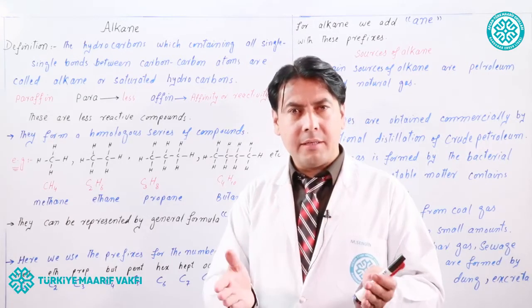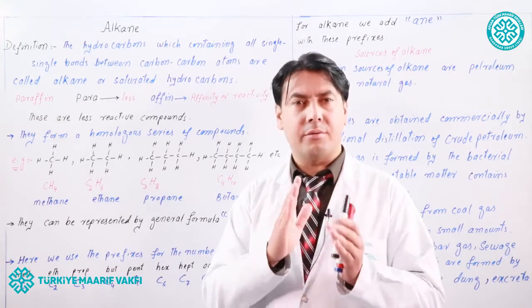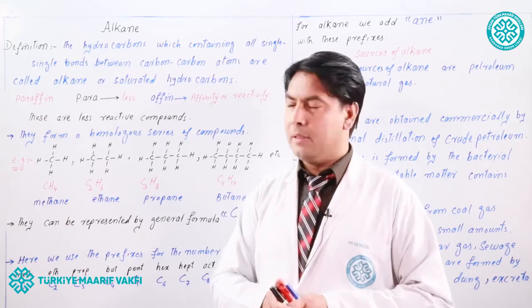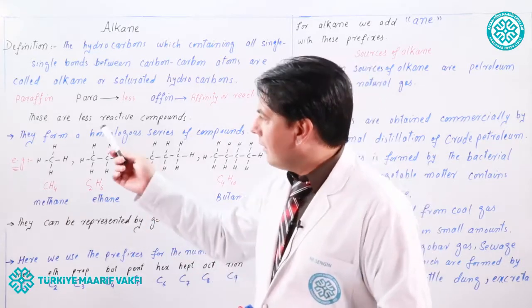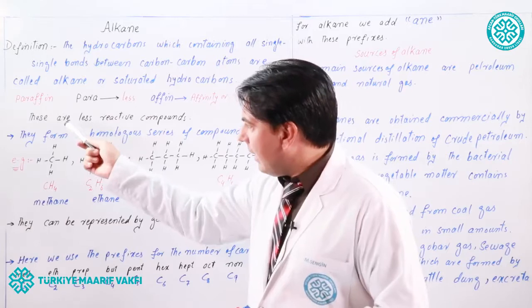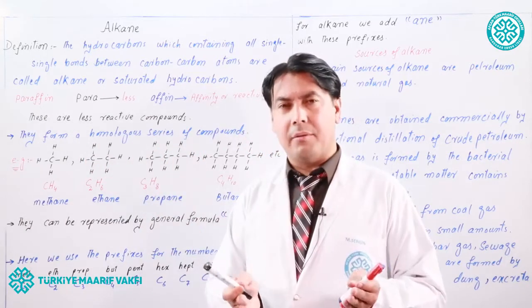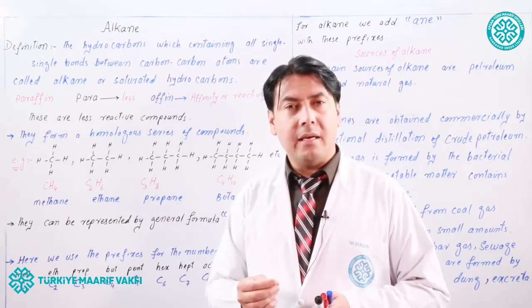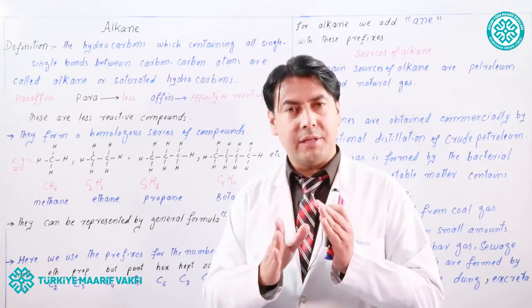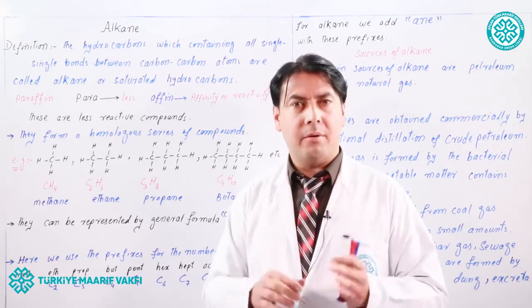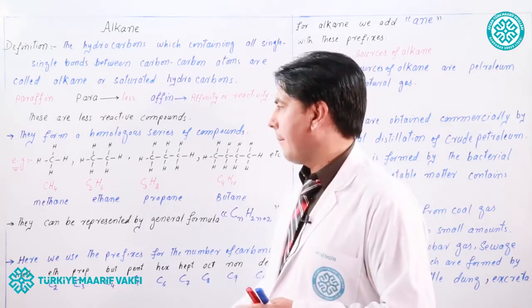Why do they have less reactivity? Because they are saturated hydrocarbons. These are less reactive compounds and the reason is saturation because they have all single bonds.